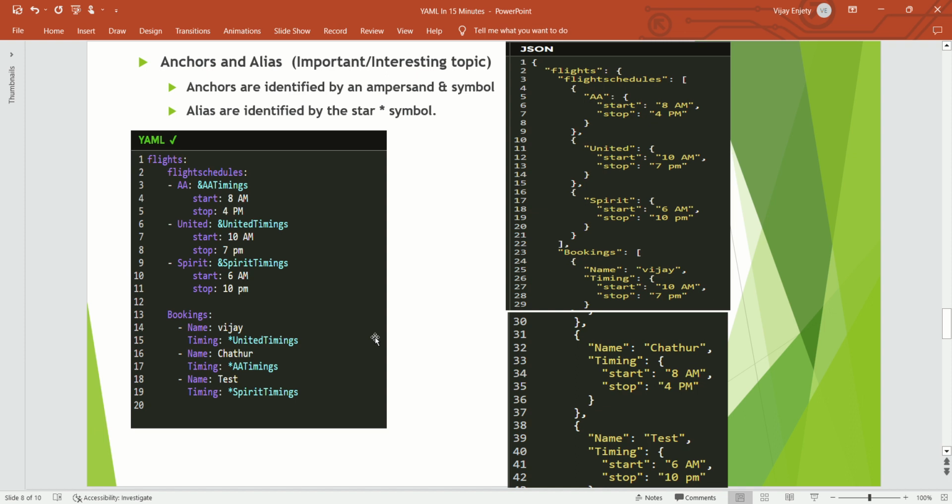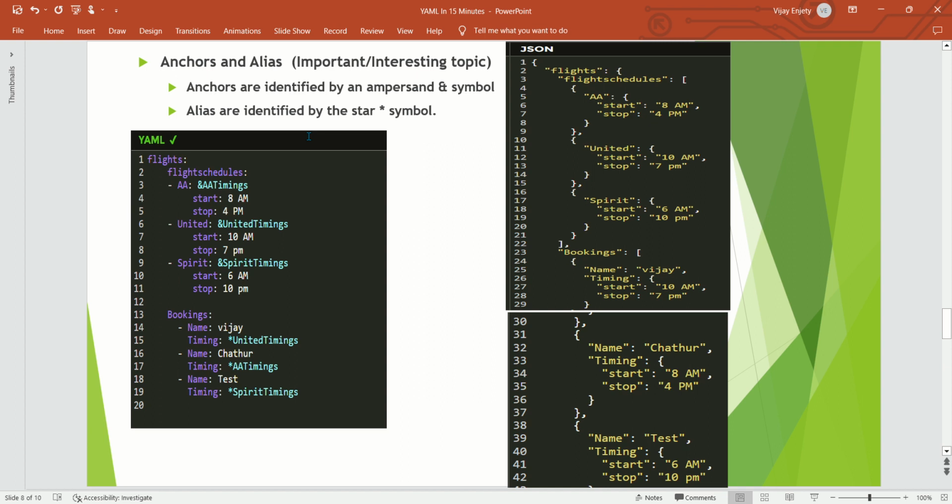So here, the interesting thing is that anchors are identified by an ampersand symbol. Aliases are identified by a star symbol. The main thing, before you even see the example, the difference between anchor and alias, we have to know that one is the ampersand symbol, the other one is the star symbol.